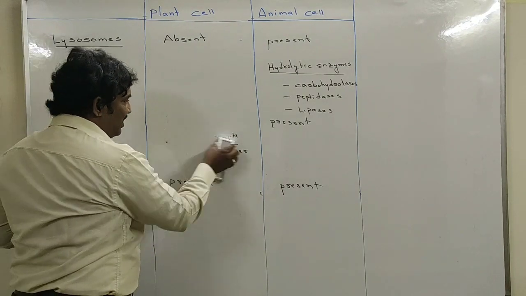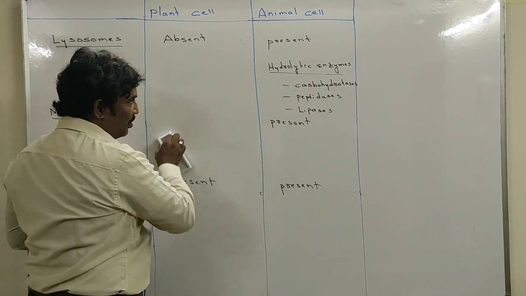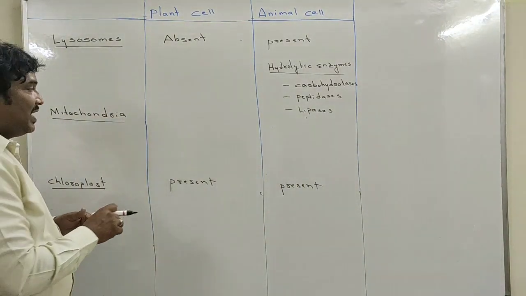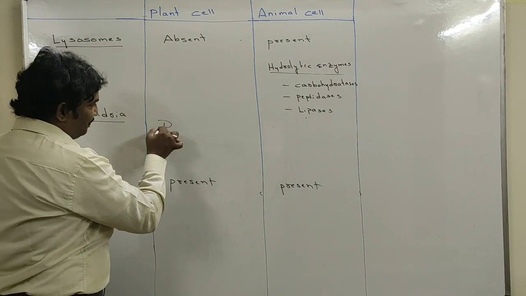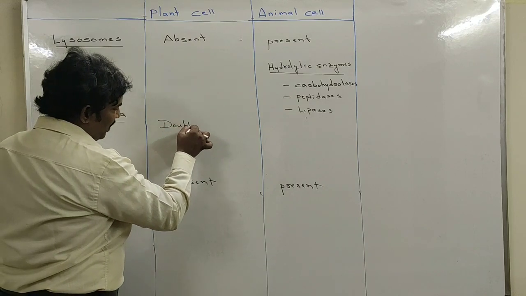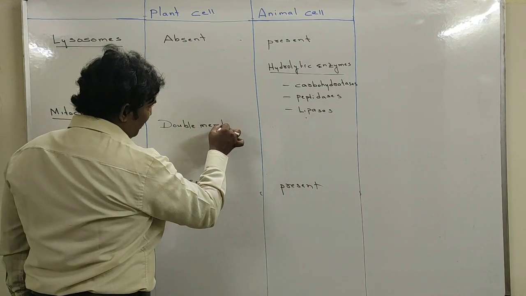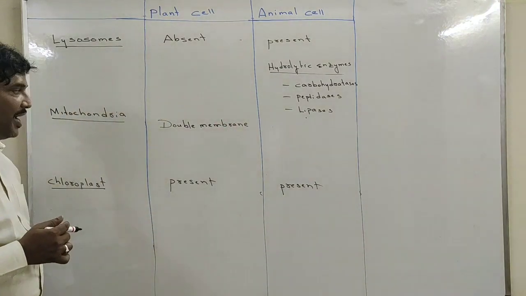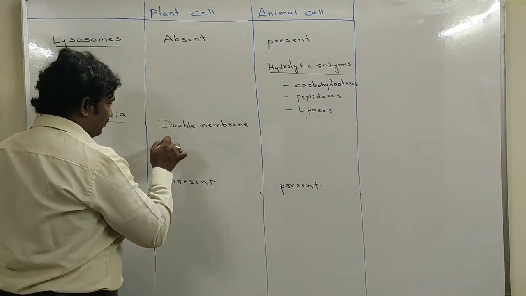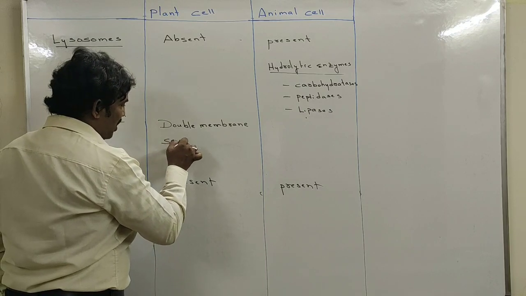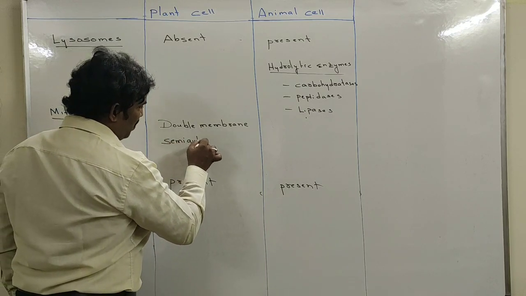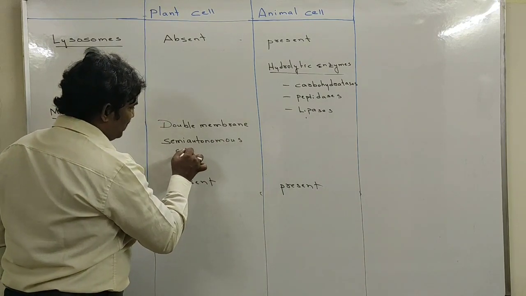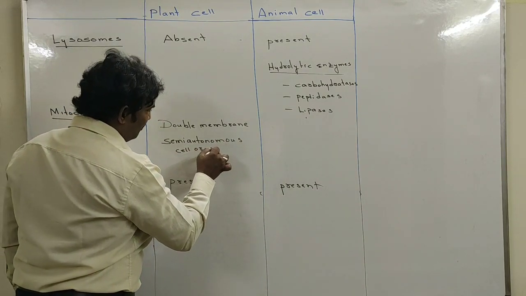Out of all the cell organelles, the mitochondria of both plants as well as animals has a double membrane. It is also called a semi-autonomous cell organelle.